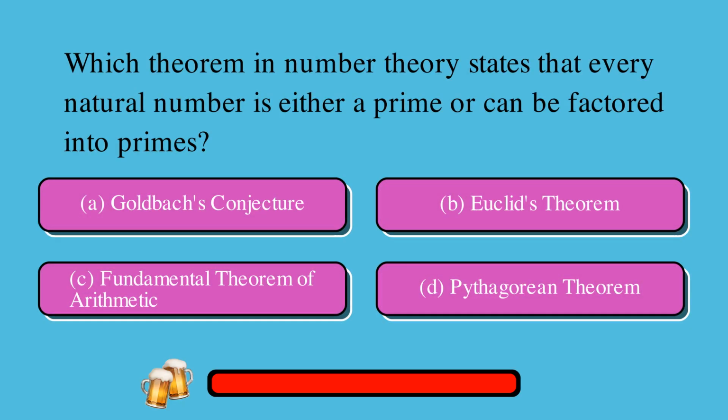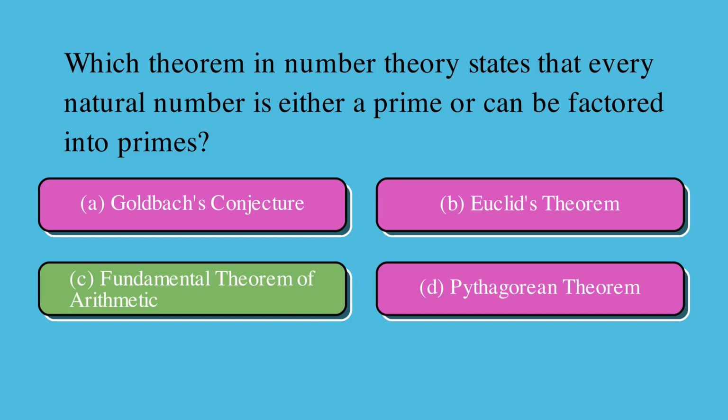Which theorem in number theory states that every natural number is either a prime or can be factored into primes? Is it A, Goldbach's conjecture, or B, Euclid's theorem, or C, fundamental theorem of arithmetic, or D, Pythagorean theorem? The correct answer is C, fundamental theorem of arithmetic.